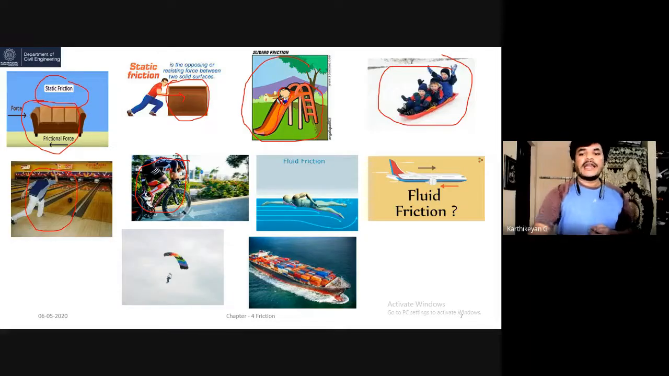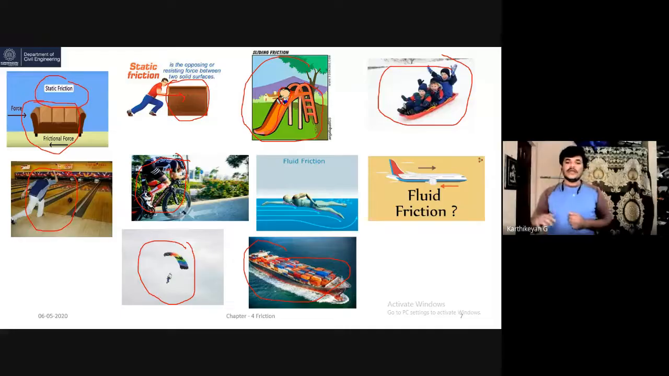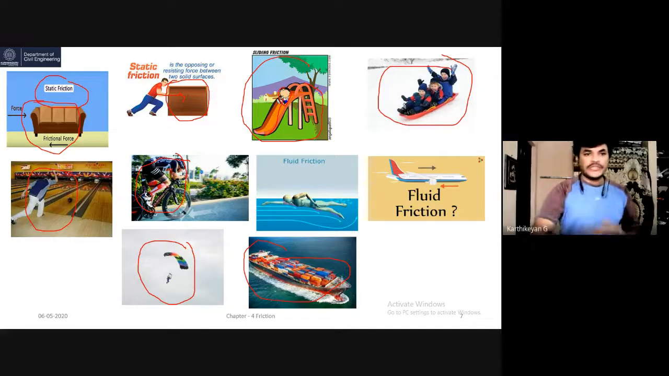Another one is the aircraft flying in the air. This aircraft experiences fluid friction. Another one is a person flying using a parachute. This person is experiencing fluid friction subjected to wind blowing over the person. And another, a ship floating or moving over the sea surface. The bottom of the ship surface experiences the fluid friction. So these are some of the examples of fluid friction.